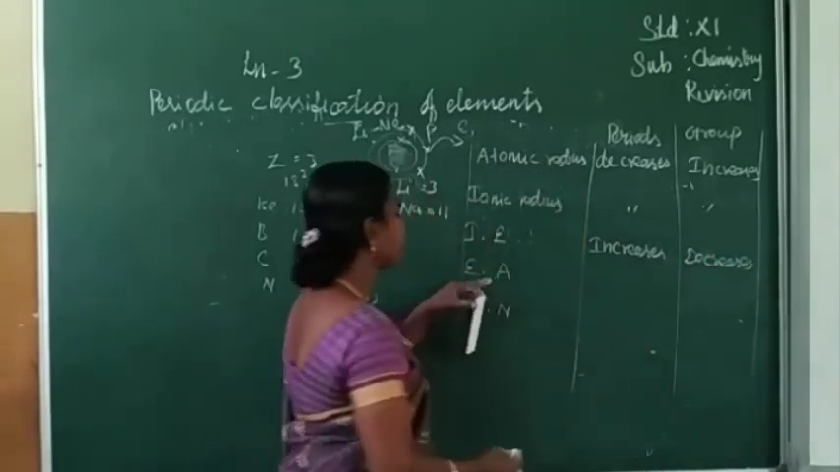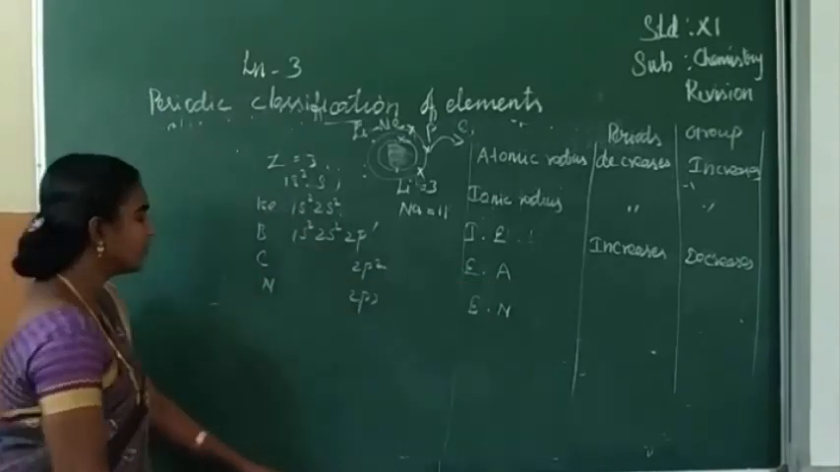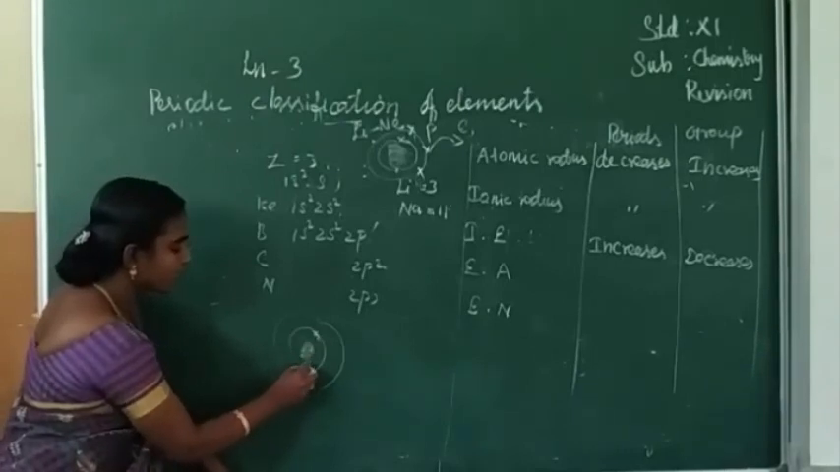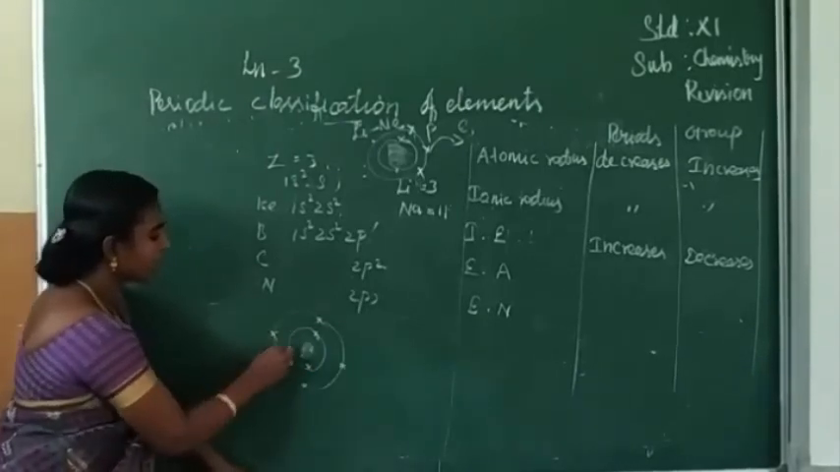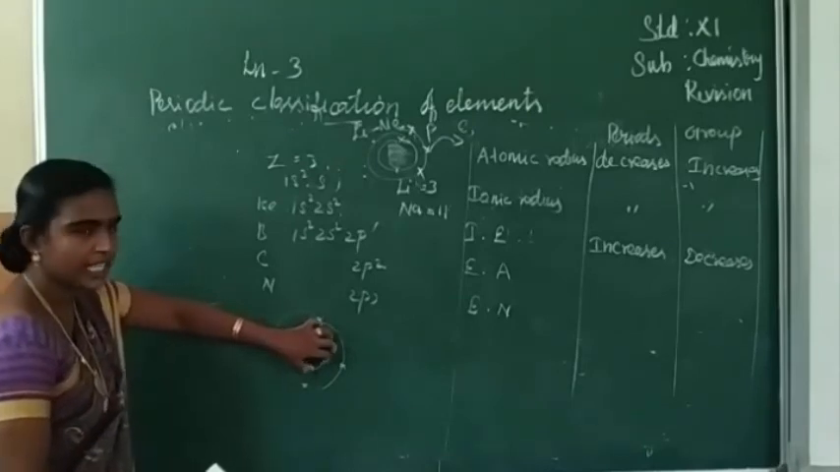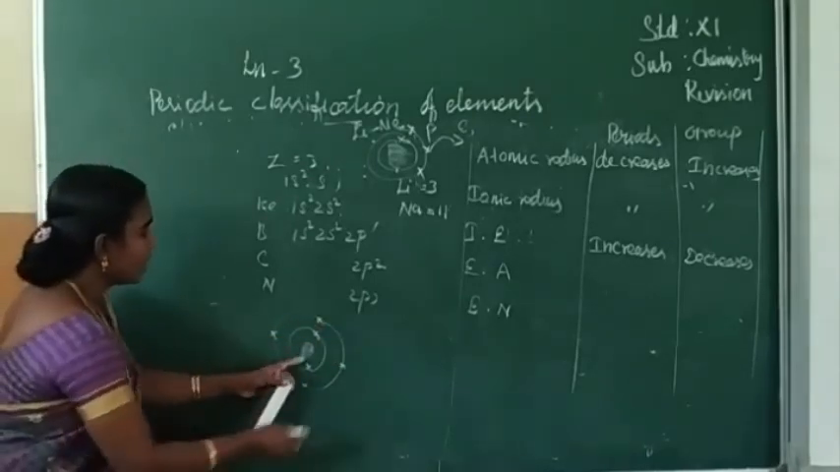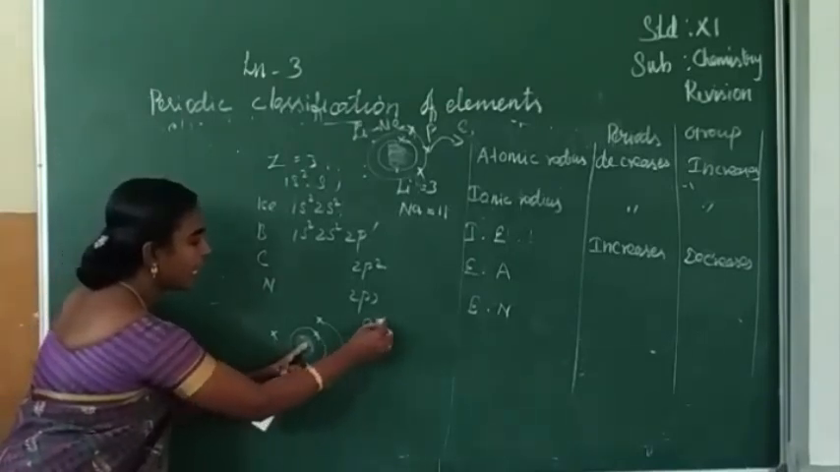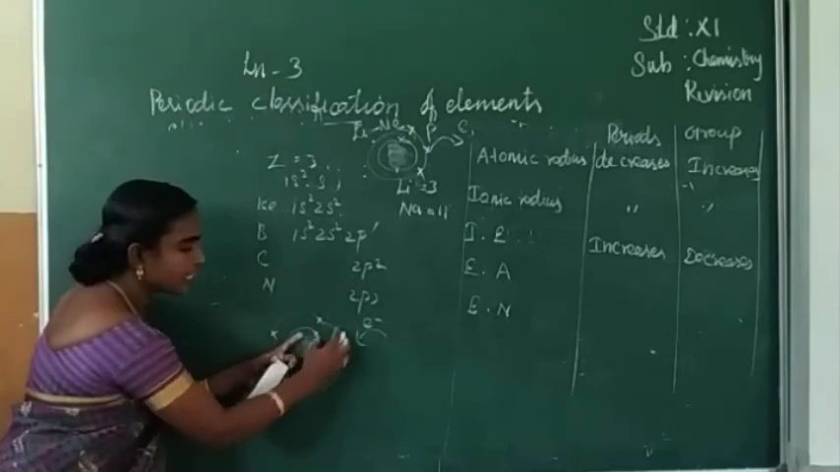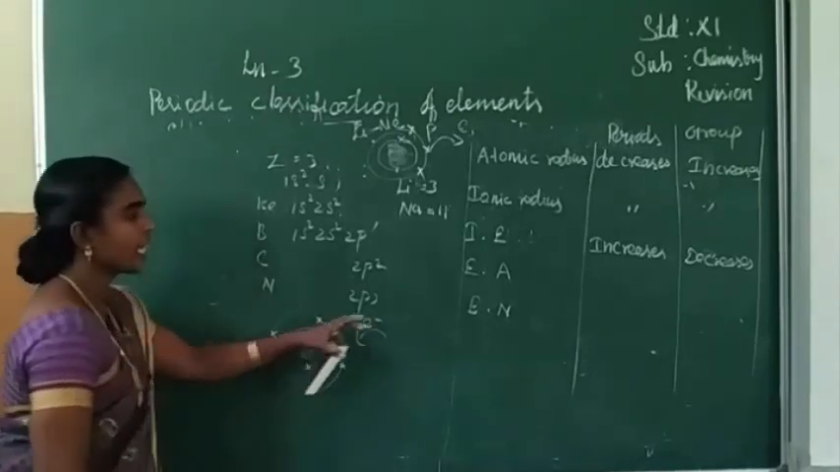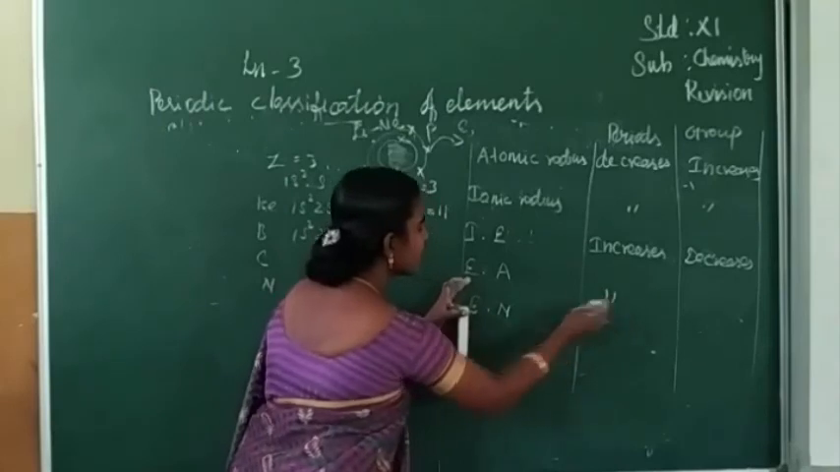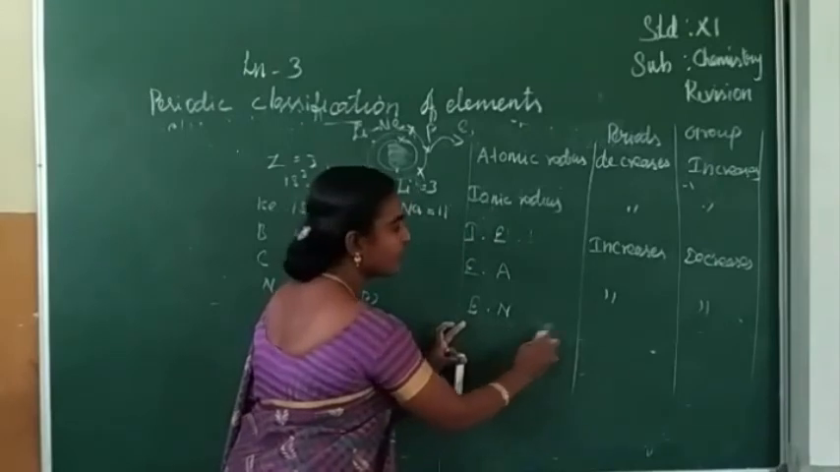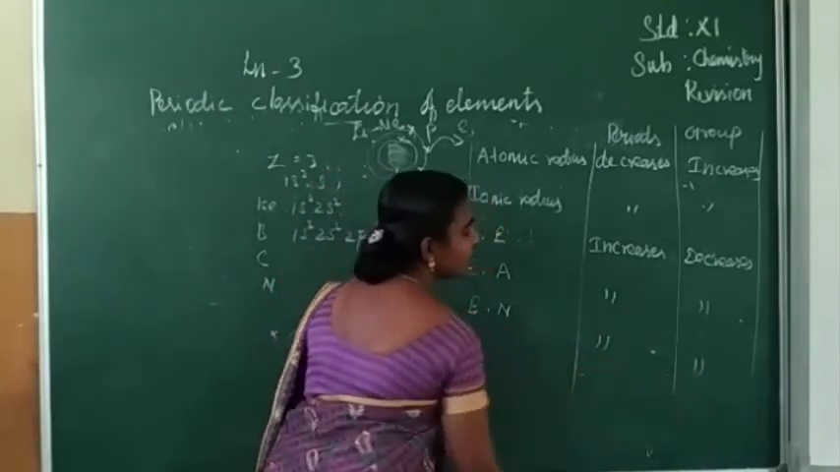Same thing we can explain for electron affinity. Electron affinity is related to the addition of electrons, isn't it? When you consider periods, that is from left to right, the size is less. When the size is less, the repulsion between this added electron and the inner shell electrons is more, so electron affinity increases, and in the case of a group, electron affinity decreases. Same thing we can explain for electronegativity also.